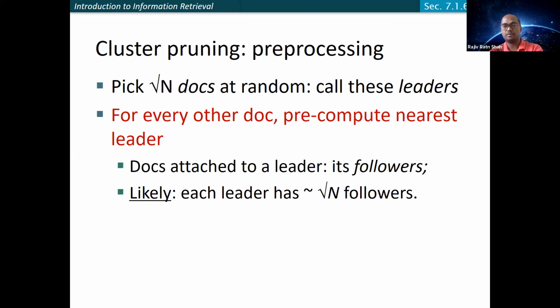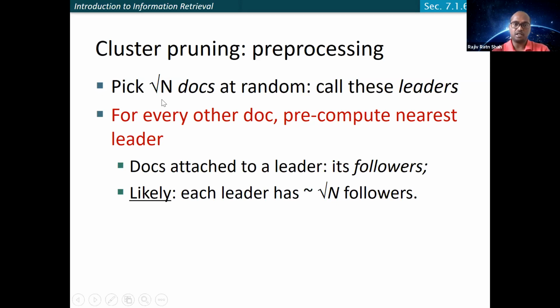One way to think of a leader is as the representation of all the documents it has. It has a similarity, at least up to some threshold, with the set of documents it has.